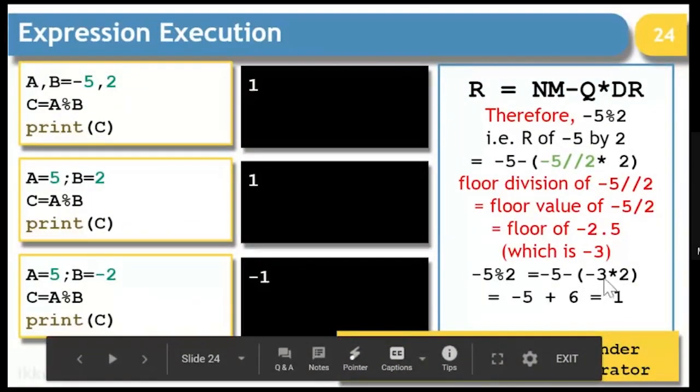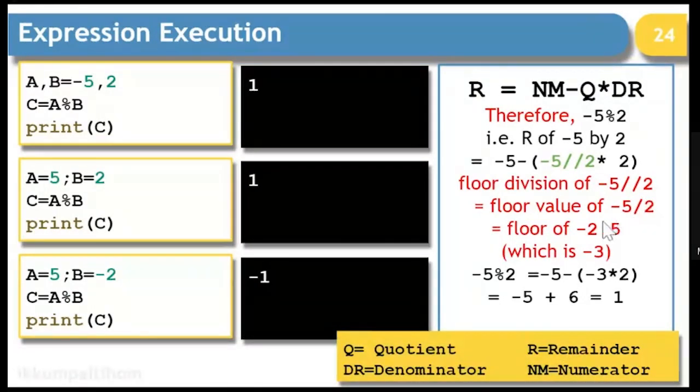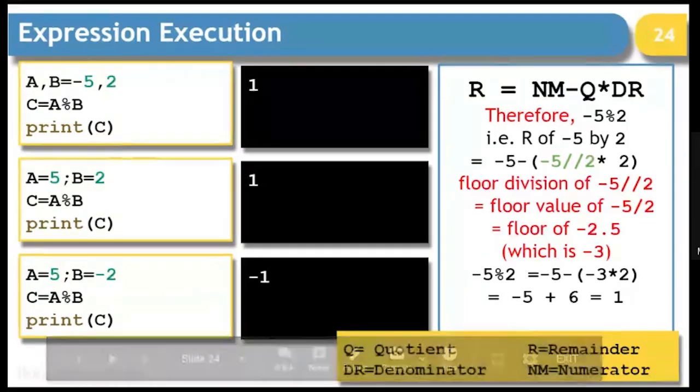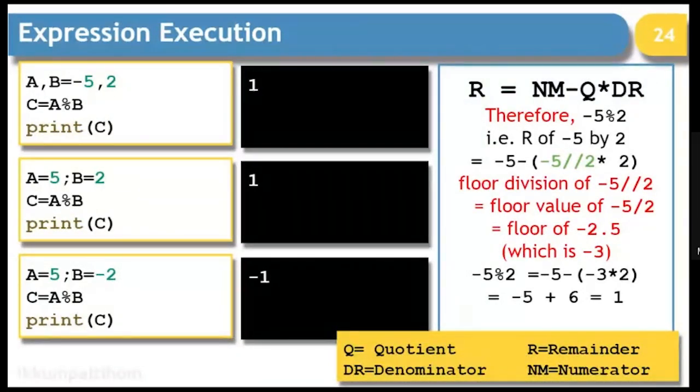Minus 3 has come from the integer division by 2, which is nothing but the floor value of minus 5 by 2, which is going to be minus 3. So that is why it is minus 5 minus 3 multiplied by 2. So it is going to be minus 5 plus 6, which is 1. Whatever result you get from the computer, your calculation with this formula will give you the same result.